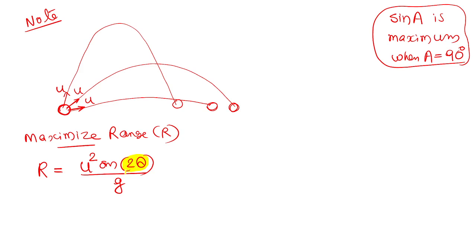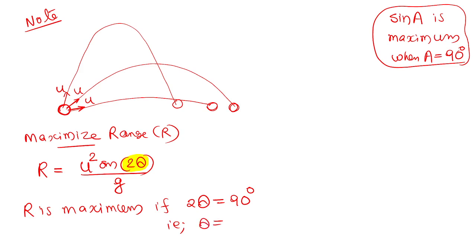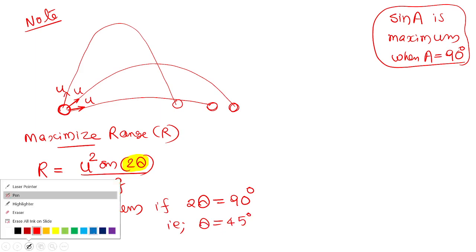The range will be maximum when sine 2 theta is maximum, because u I cannot increase further. Maximum strength I am hitting. So 2 theta I can adjust, I mean theta I can adjust. So this will be maximum when 2 theta equal to 90 degree. Let me complete. After that you can ask me doubt. R is maximum if that angle inside the sine is 90 degree. That is, 2 theta 90 means theta 45 degree. So I must hit the football at an angle of 45 degree.